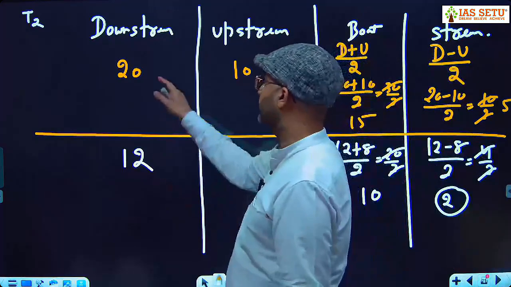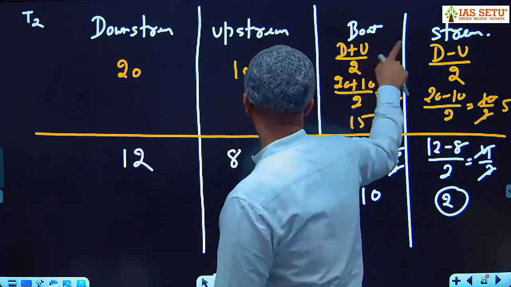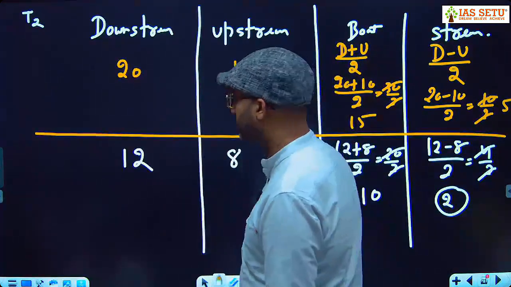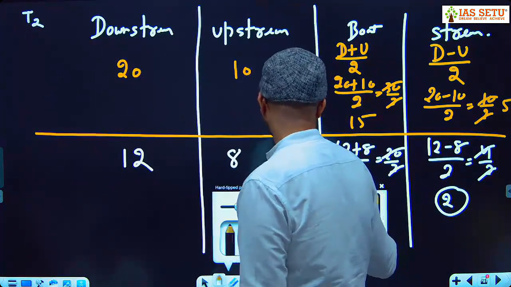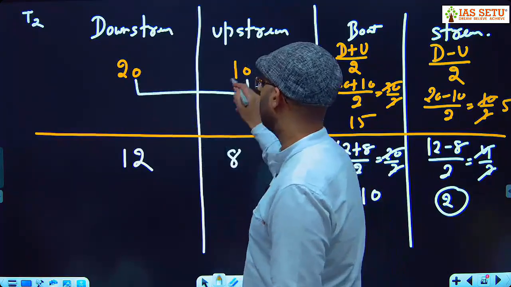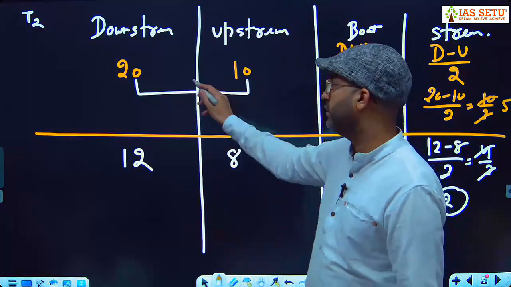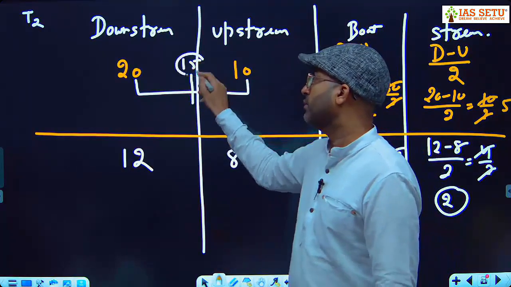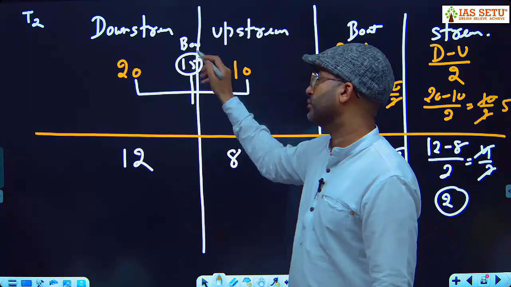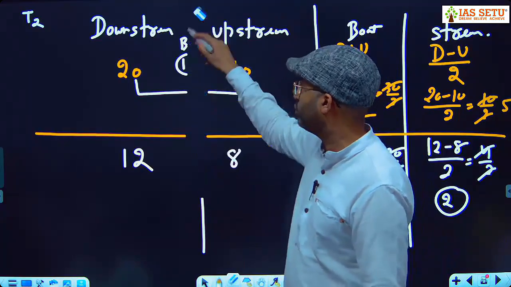Second method is, if downstream and upstream are given, and the speed of the boat and the speed of the stream are asked, there is an alternate method. What you can do, see here 20 and 10. Mid value. Tell me what is the mid value? 15. Mid value is the speed of the boat. जो इसकी मिड वैल्यू होती है वो स्पीड ऑफ द बोट होती है.